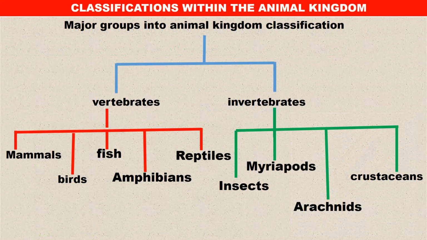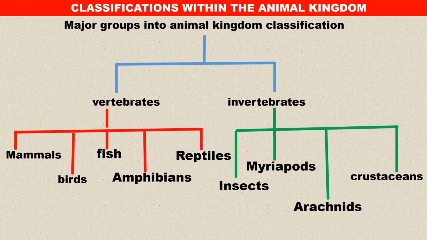Now, let us look at the animal kingdom in detail. So classification within the animal kingdom. This is the detailed part of the animal kingdom. Now, the animal kingdom can be classified into major groups. Basically it can be classified into two.